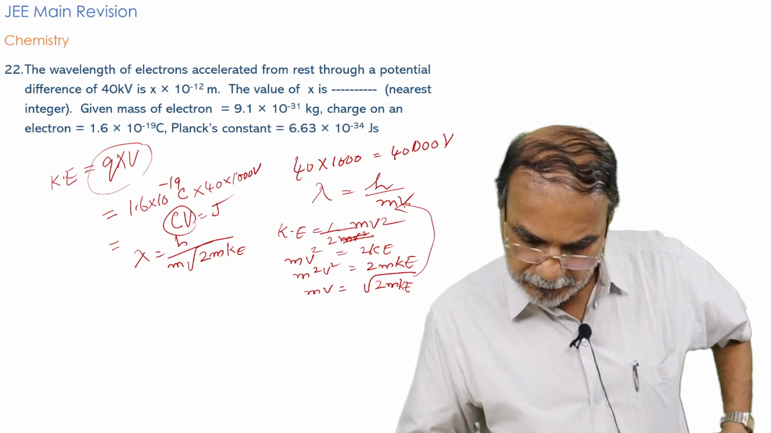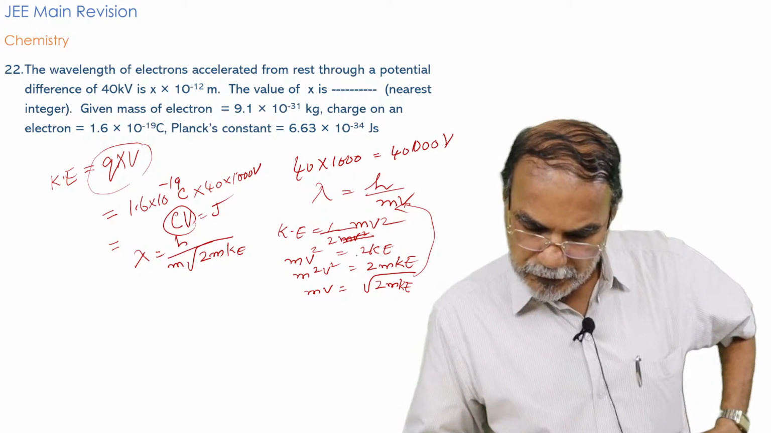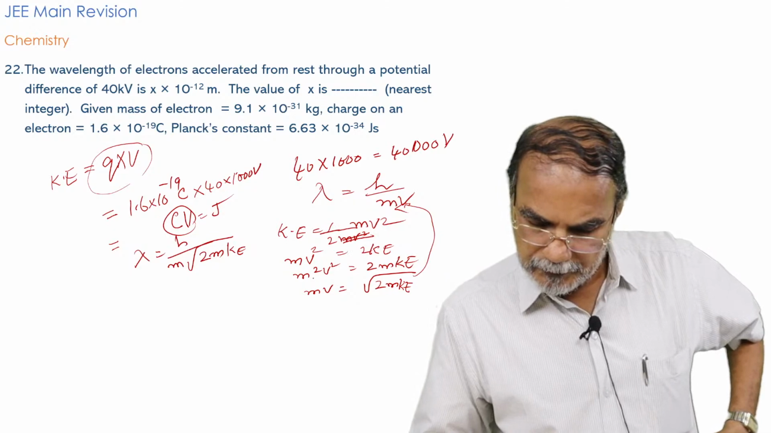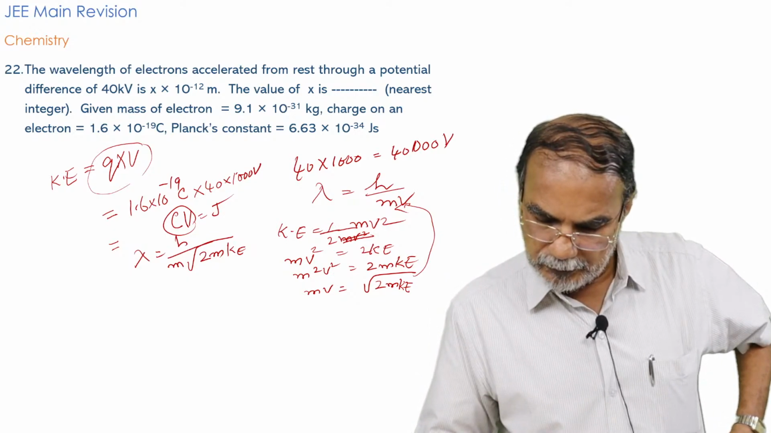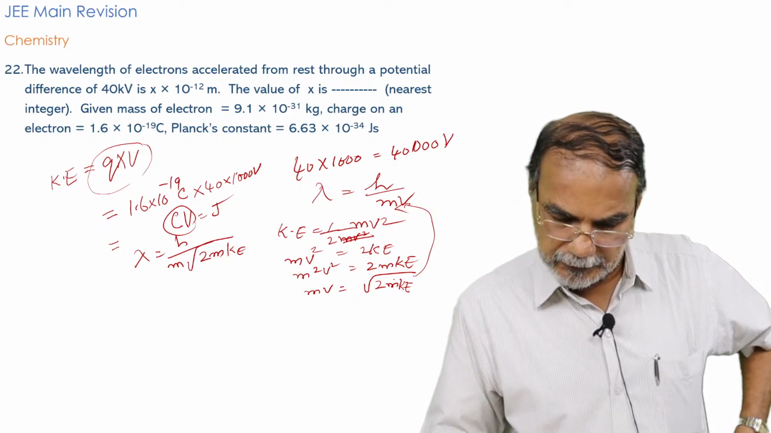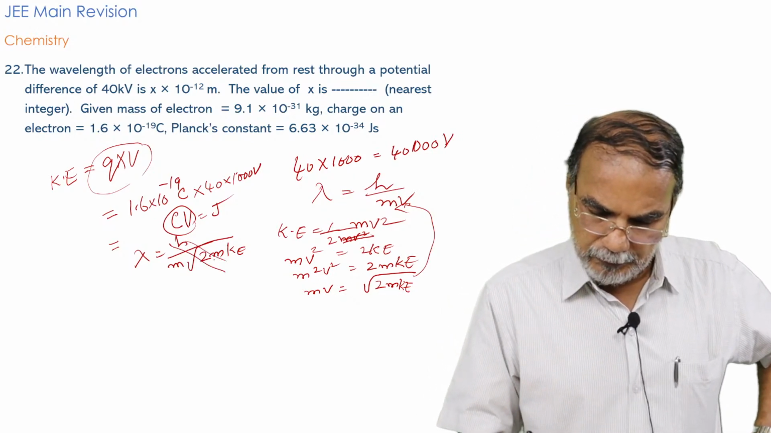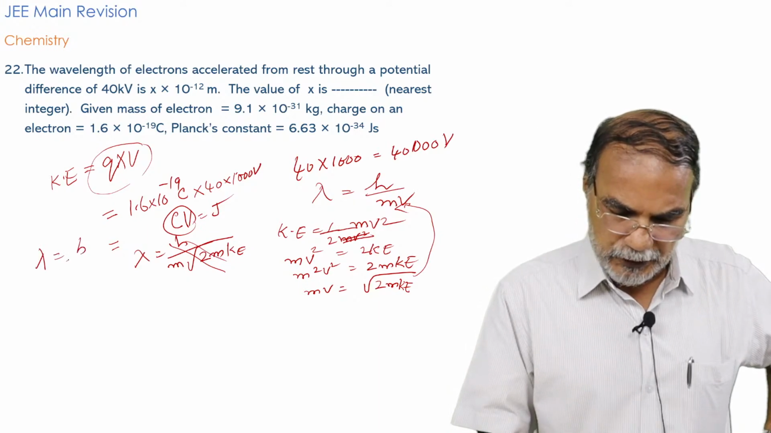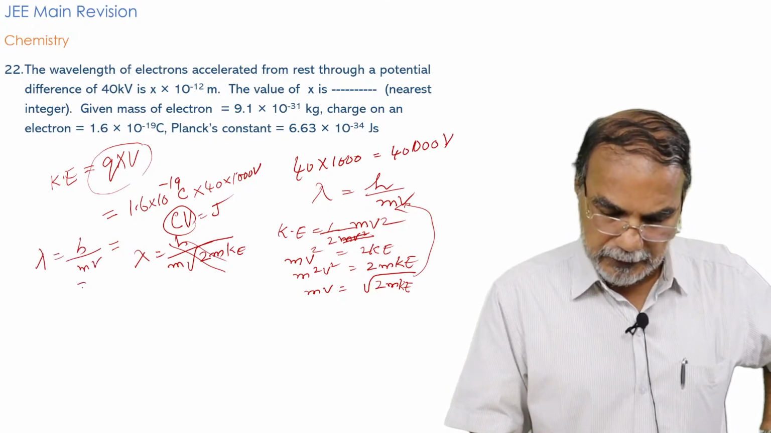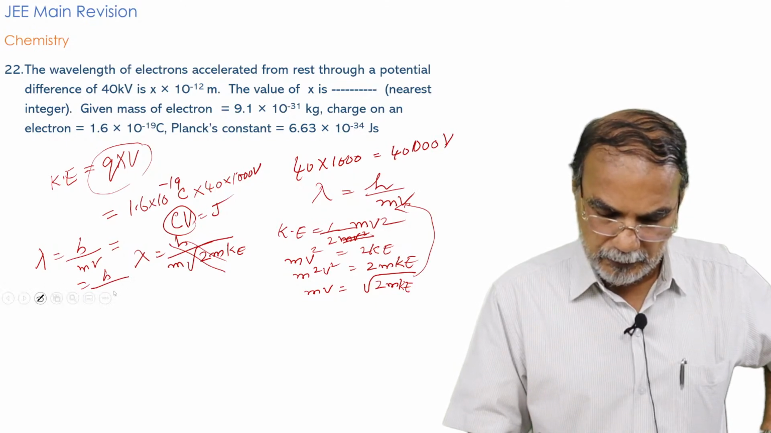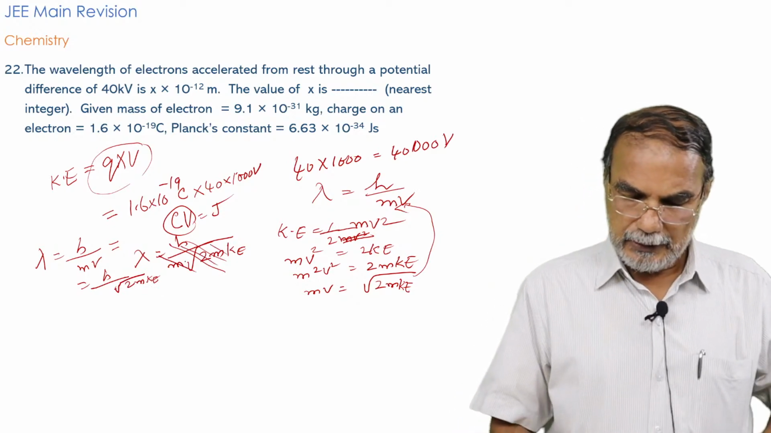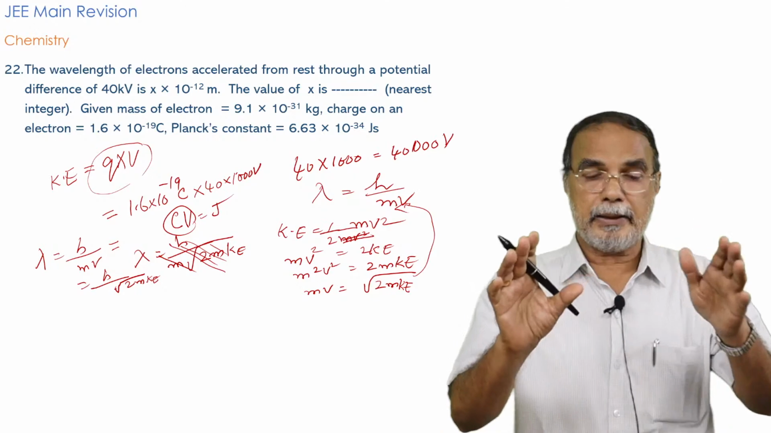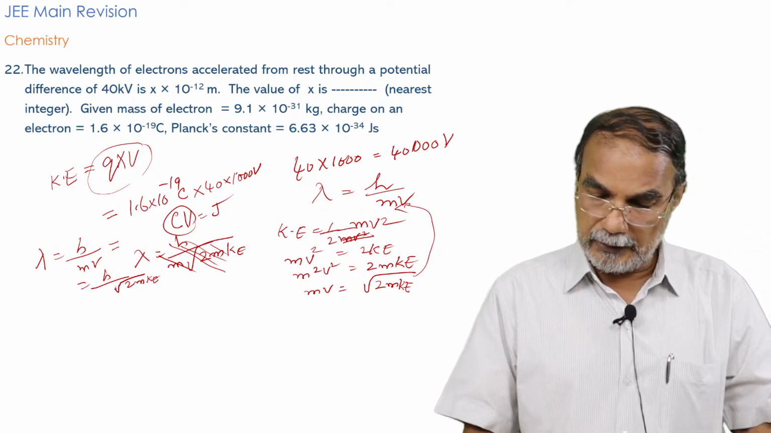Did we make any mistake here? mv square is equal to 2 into kinetic energy. So m square v square is equal to 2m kinetic energy. So that mv is equal to square root of 2m kinetic energy. Okay, so lambda equal to h by mv, that is equal to h by square root of 2m kinetic energy. Only this much. There is no m here. I hope it is clear, h by square root of 2m kinetic energy.